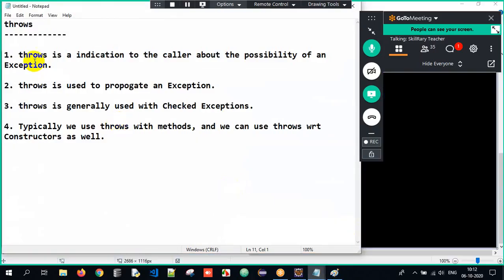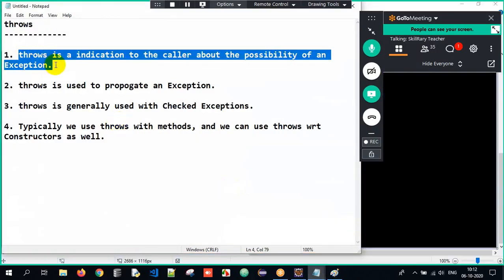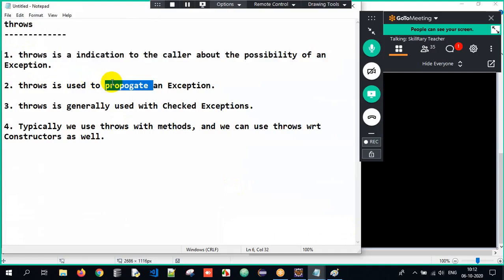Throws is an indication to the caller about the possibility of an exception. It simply means an exception might occur in the method and that has not been handled. That information or indication has to be given to the caller. So it is used to propagate an exception, meaning transfer. The exception was occurring in the method, but it is not handling it, it is trying to propagate, to transfer it. And it is used with checked exceptions. The majority of the time, throws will be used with checked exceptions. We can use it with constructors also, but the majority of the time we use it with methods only. So this is all about throws here.